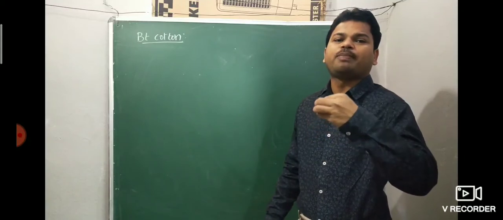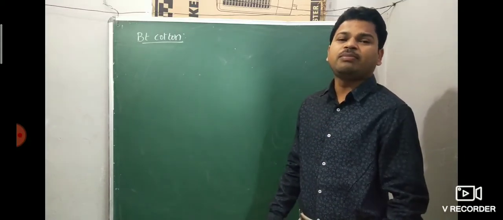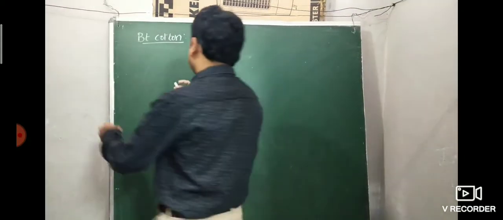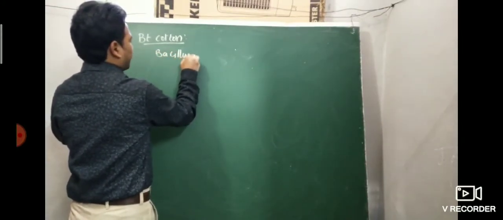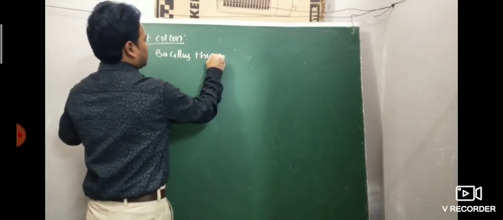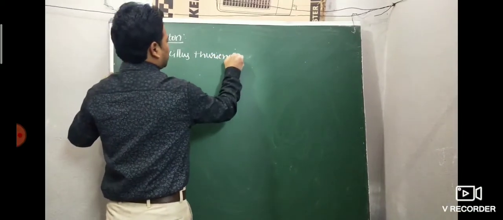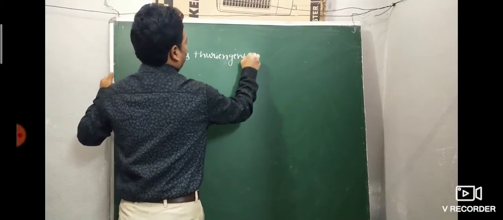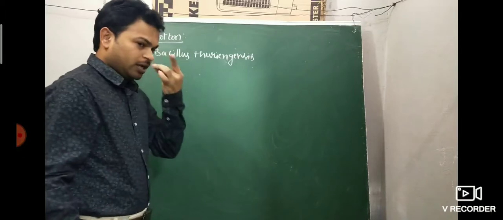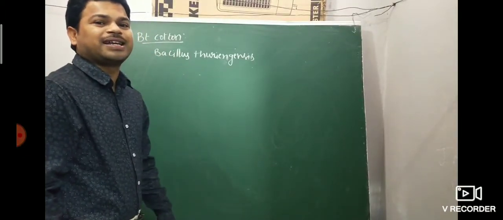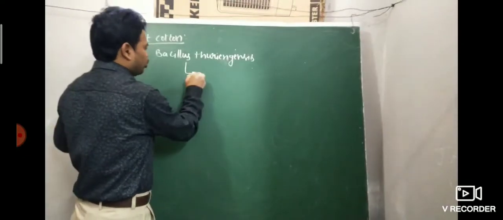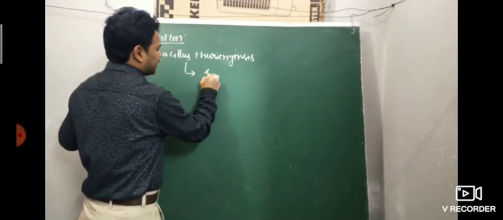Briefly describe BT cotton. BT means Bacillus thuringiensis, a bacterium. It produces the insecticidal crystal protein.